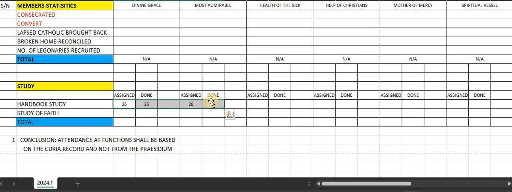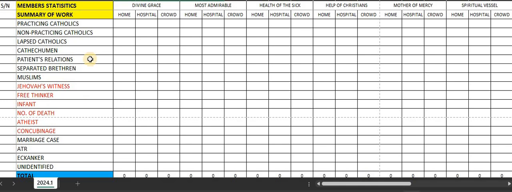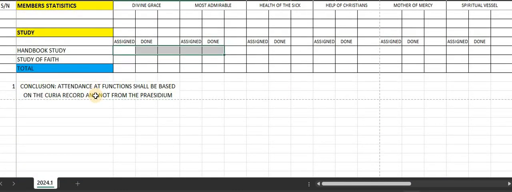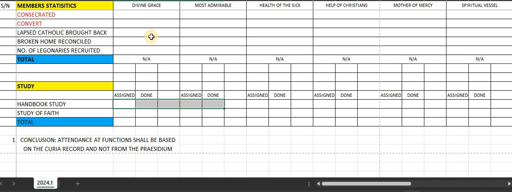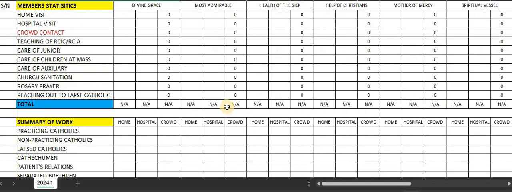Okay, delete it. Then when it comes to functions and attendance at functions, we don't want to take it from the presidium. The Curia should be taking note of attendance at every function. So it's not going to depend on what the presidia give us. Recall that in the presidium report form there is actually functions and attendance. We don't pick values from there. We depend on the vice president's value at each of these functions. That's what I'm just trying to say here. That's how easy it can be.